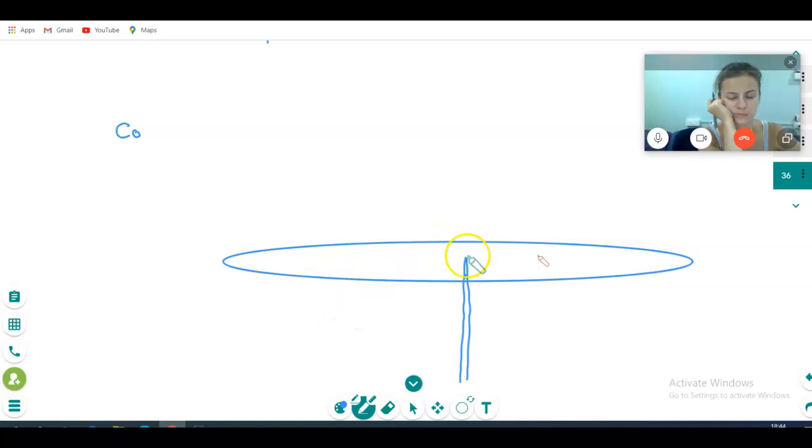Suppose this table is rotating with omega. It is constant. Suppose I am standing here, and in this table it is rotating with me, omega.